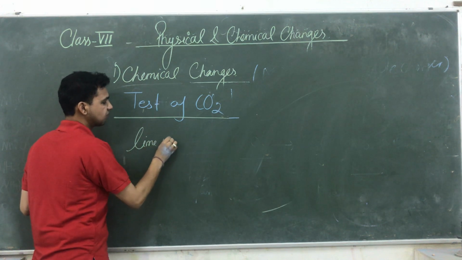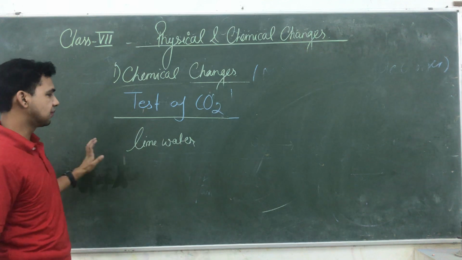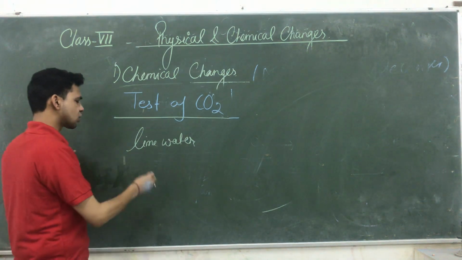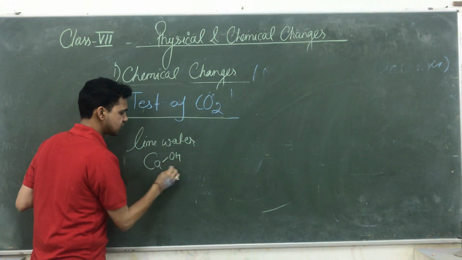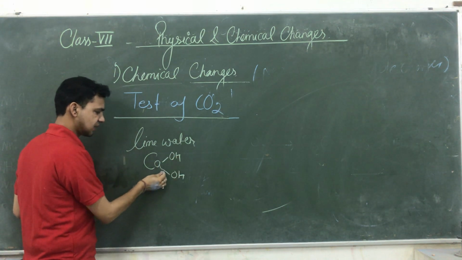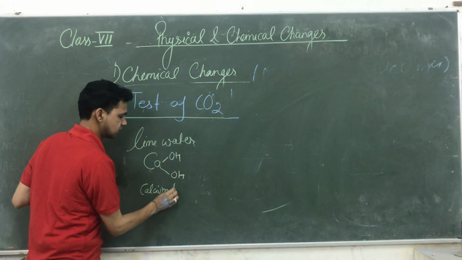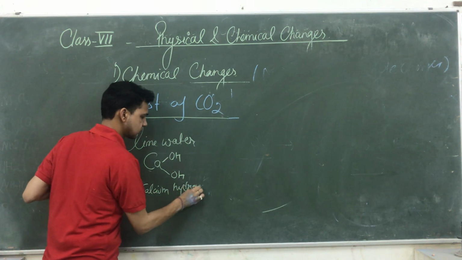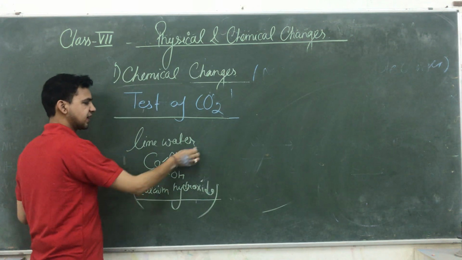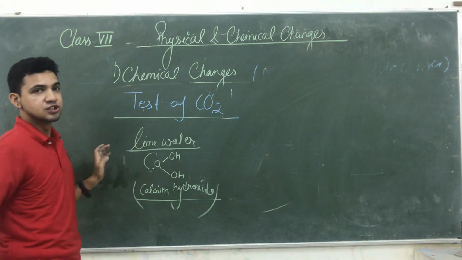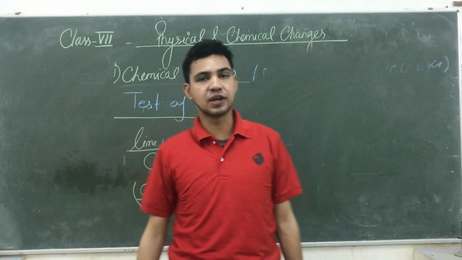Lime water is a kind of basic solution. You know lime water, lime means basic. Okay. So the basic solution is known as lime water. Its formula is Ca(OH)2. Generally its name is calcium hydroxide. Its scientific name is calcium hydroxide and common name is lime water. Generally for the detection of carbon dioxide we are using lime water.